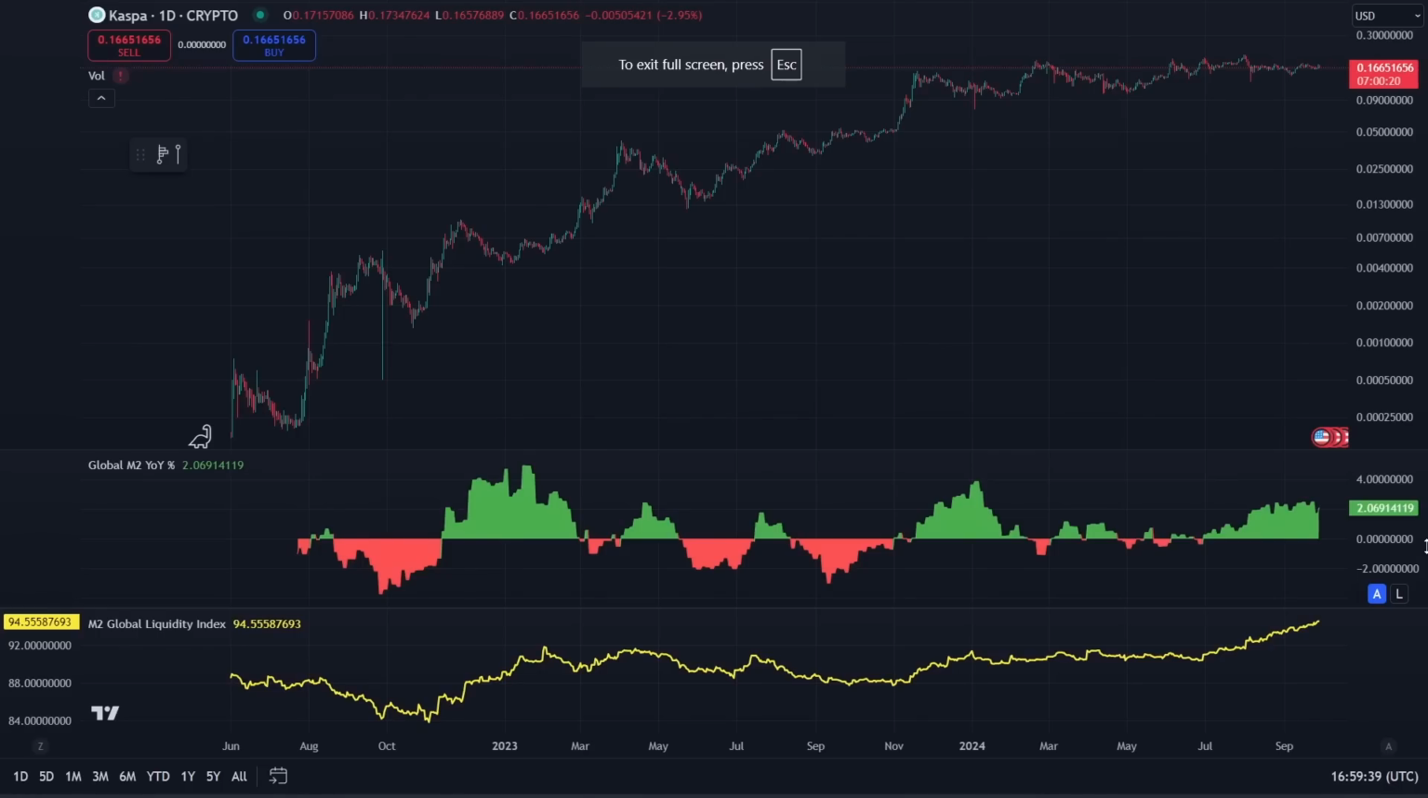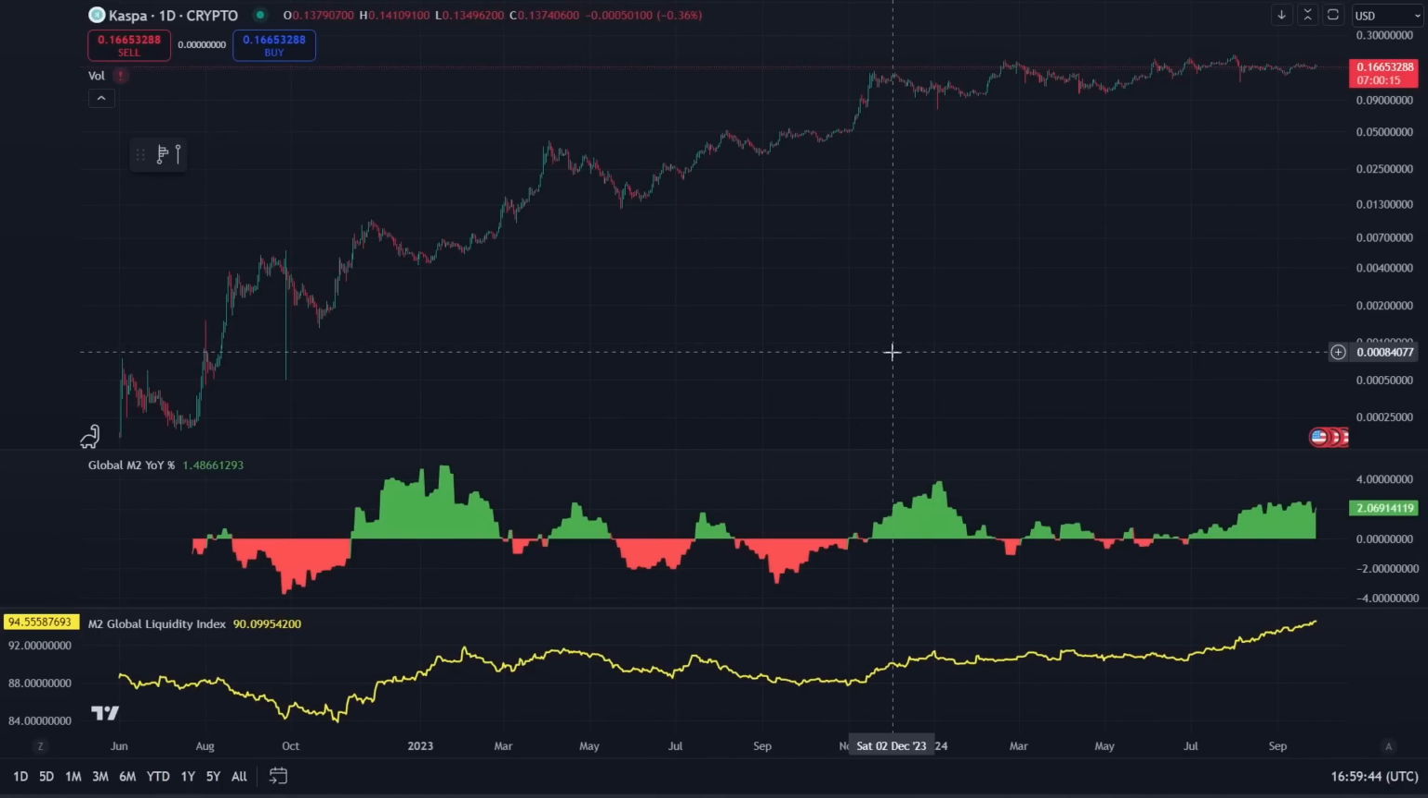Now the question is, how much is Casper affected by global M2 and changes in global M2? There are two things to note here. Obviously, we don't have anywhere near as much price data for Casper. We only have around 2.5 years of price data. Also, Casper is a much, much lower market cap asset, and the lower the market cap, the less likely it is to be positively correlated with M2, because a much smaller amount of funds flowing in can affect the price much more easily.